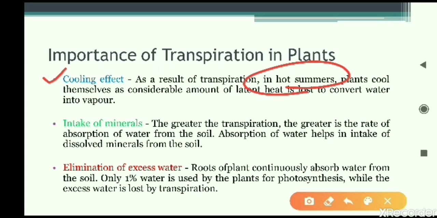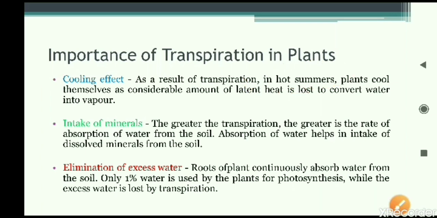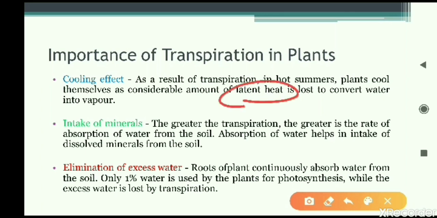The leaves of that tree are releasing water vapor. As a result of that water vapor, the air that is present below that tree has become cool. So that cooling effect is given. Let us read here. As a result of transpiration in hot summers, plants cool themselves as a considerable amount of latent heat is lost to convert water into vapor. The internal cooling of the plant happens, and the surroundings also become cool.